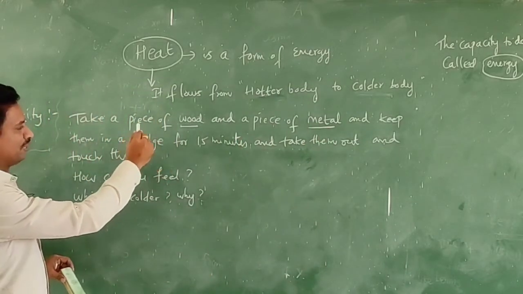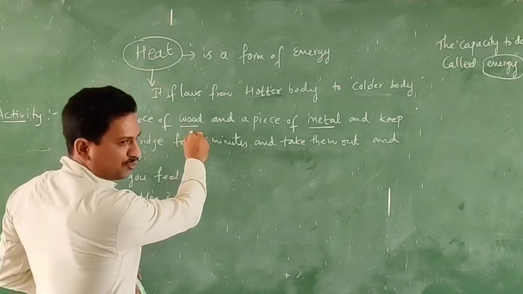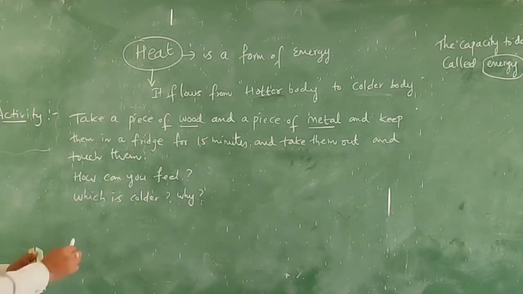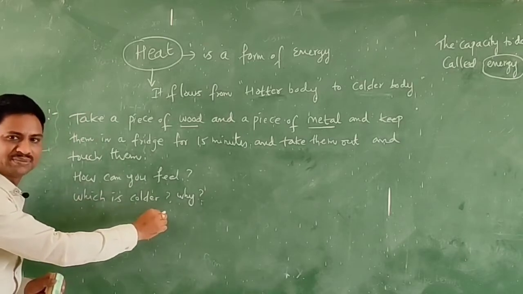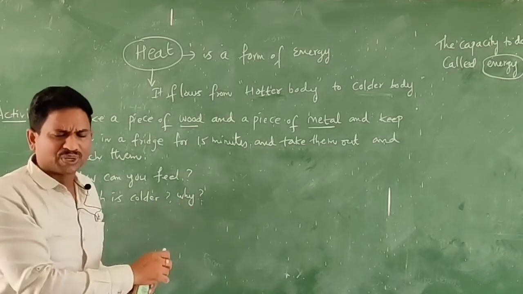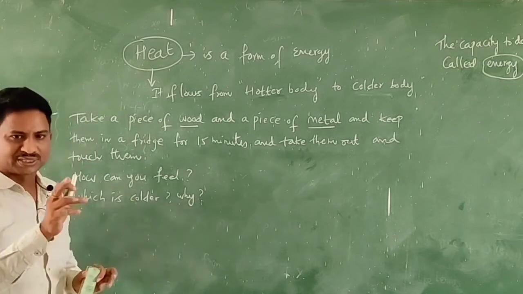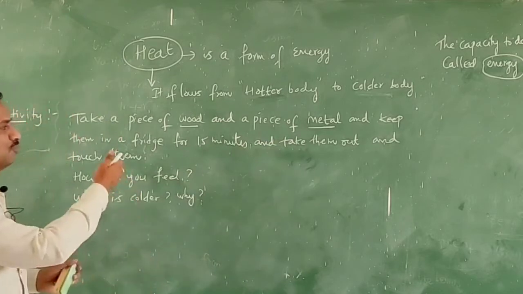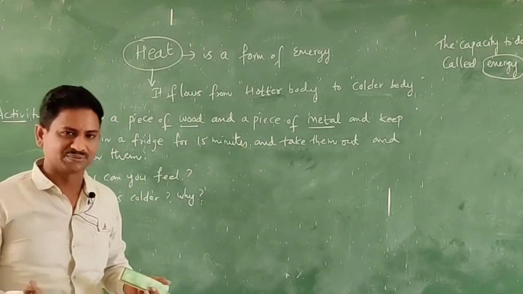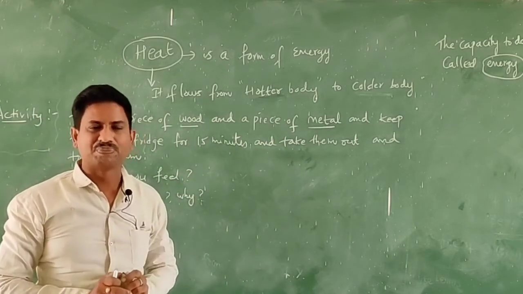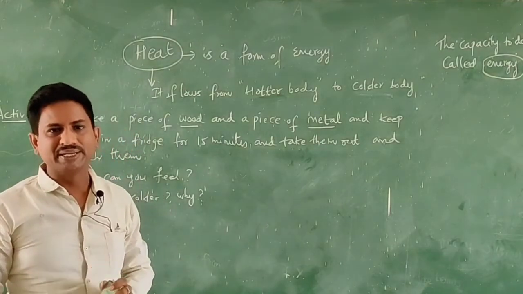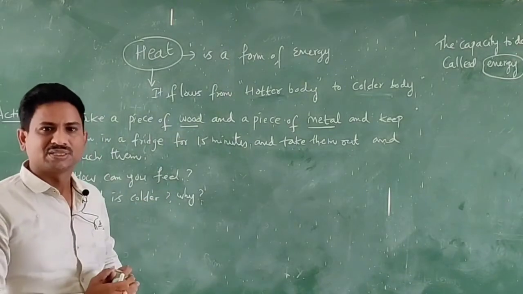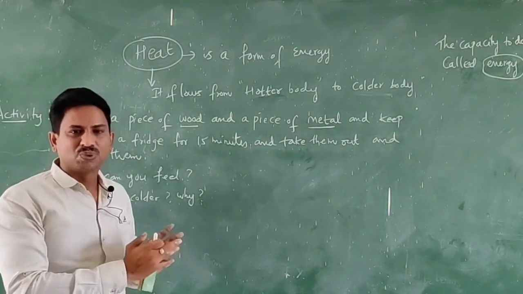Now, between the piece of wood and the piece of metal kept for 15 minutes in the fridge, which is colder and why? Yes, your answer is correct. The metal piece is colder than the wooden piece. The reason is the same: the metal piece loses more heat energy than the wooden piece. Hence, the metal piece is colder.